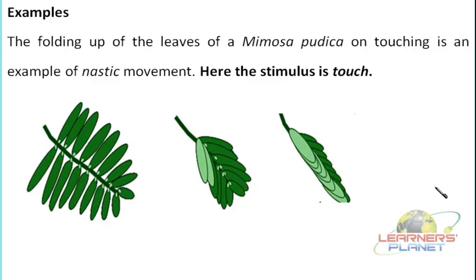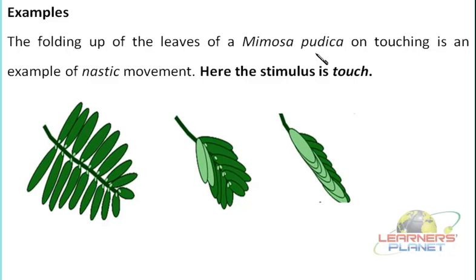So let us clarify these Nastic movements with these simple examples. This very first simple example is of the Mimosa pudica plant. What is this Mimosa pudica? Commonly known as touch me not plant. Now you must be aware of the plant we are discussing, isn't it?